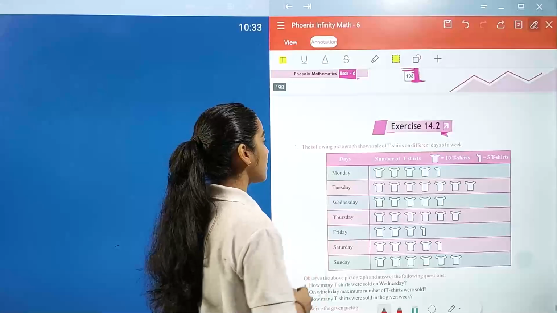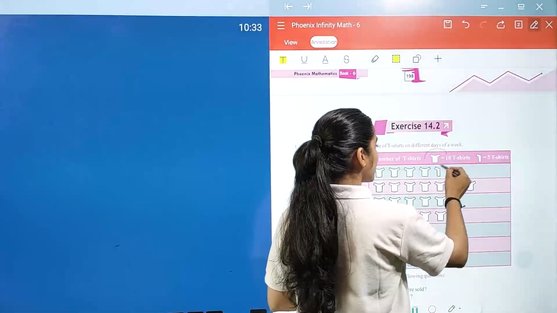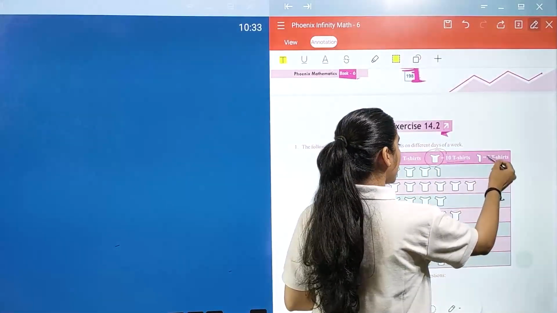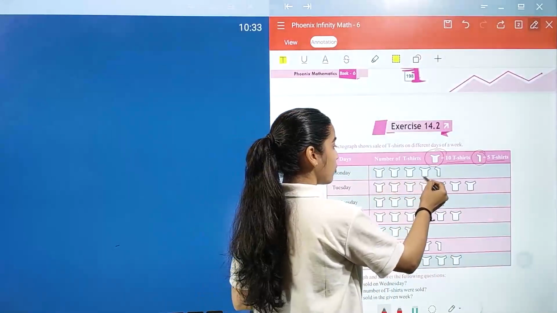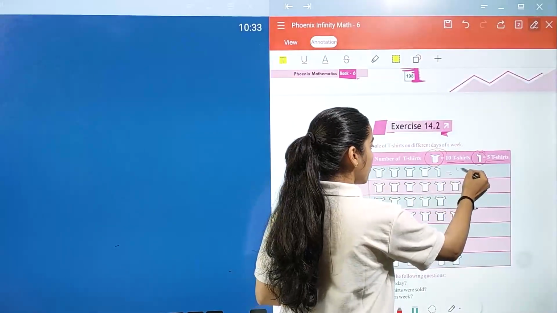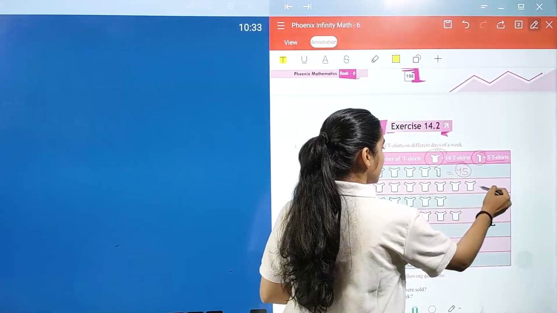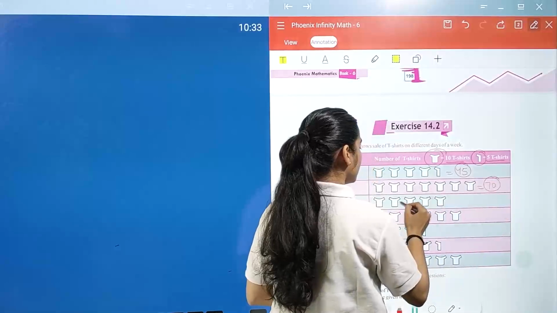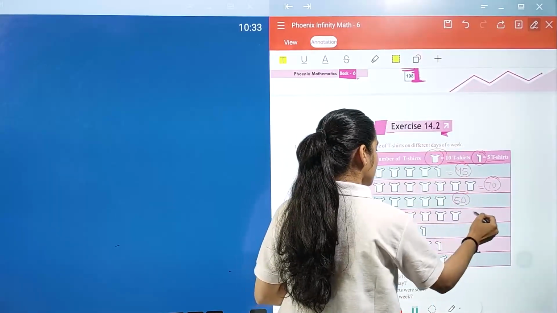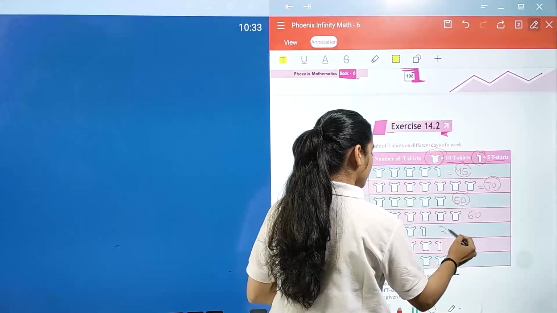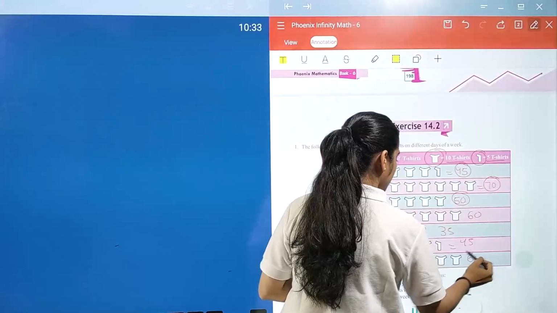The following pictograph shows the sale of t-shirts on different days of a week. A complete t-shirt represents 10 t-shirts and half of it represents 5 t-shirts. On Monday we have 1, 2, 3, 4, which is 40, and 40 plus 5 is 45 t-shirts. Then 1, 2, 3, 4, 5, 6, 7, which is 70 t-shirts. Then 1, 2, 3, 4, 5, which is 50 t-shirts. Then 1, 2, 3, 4, 5, 6, which is 60 t-shirts.